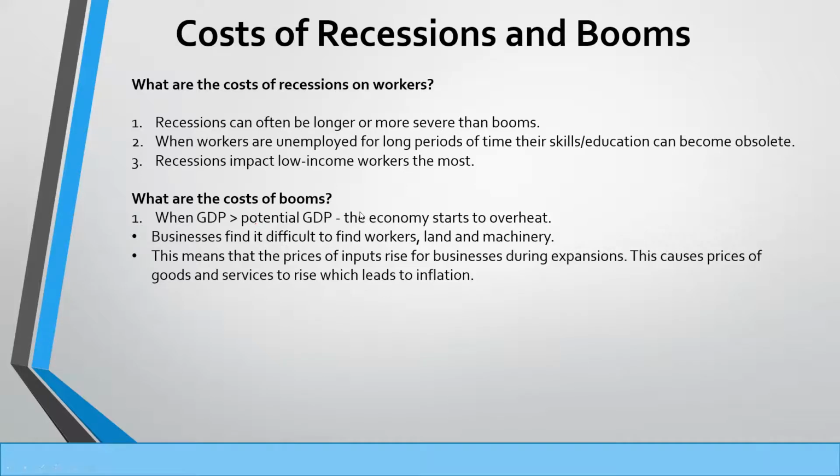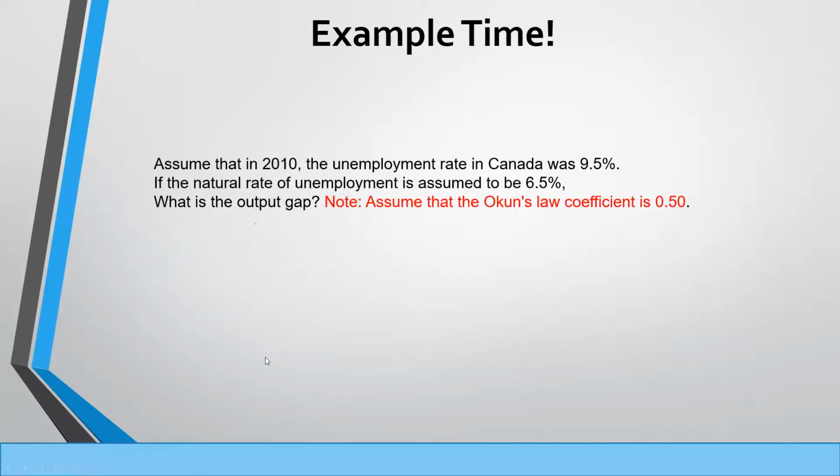What are the costs of booms? Well, when GDP is greater than potential GDP, the economy starts to overheat. And that can mean that businesses will find it hard to find workers, land, and machinery, which will mean that prices of inputs will rise. And this can cause the prices of goods and services to rise as well, which will lead to inflation.